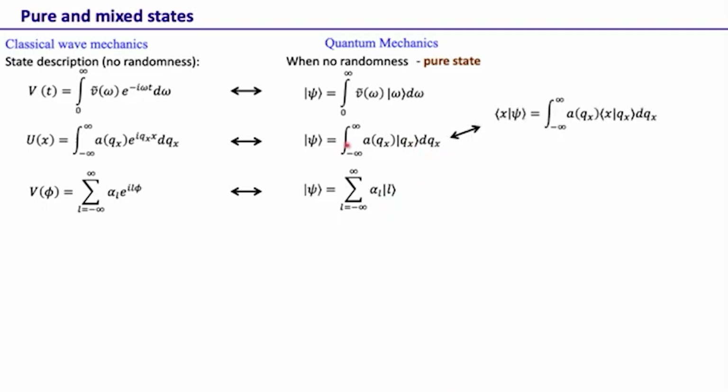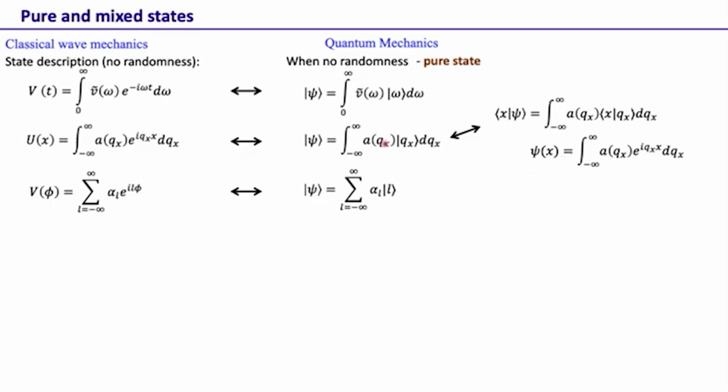Now if we take this state and take its projection on the position basis, that means I am taking the projection with bra x, then this equivalently can be written like this, which says psi(x) is equal to the integral of a(q_x) e^{i q_x x} dq_x.